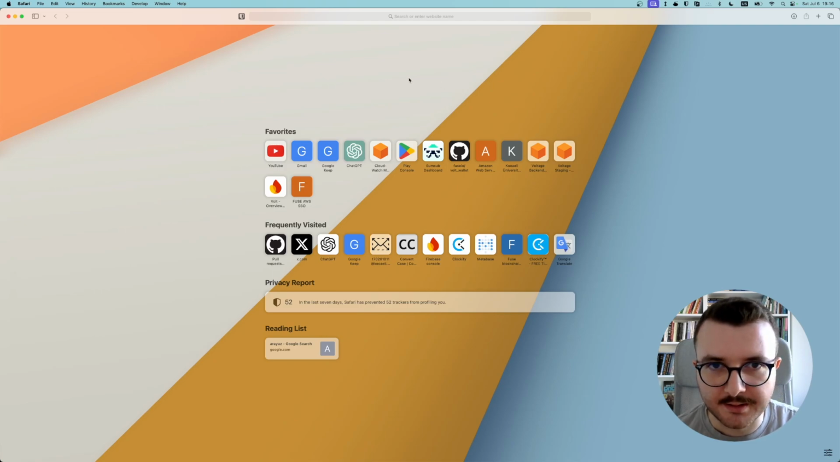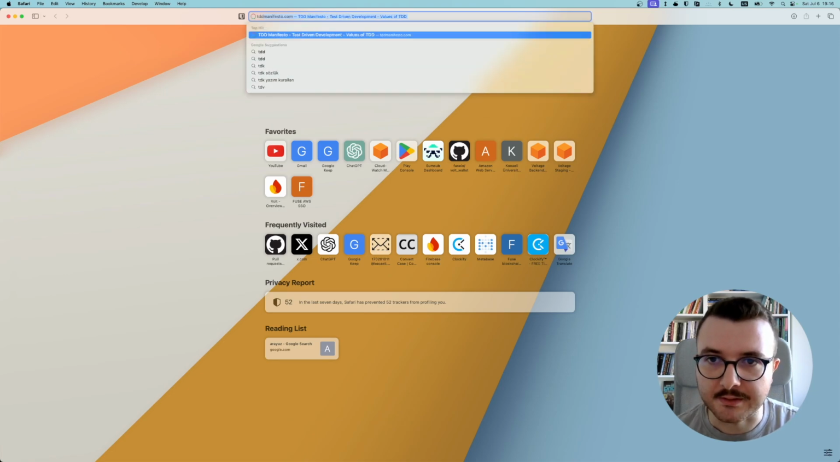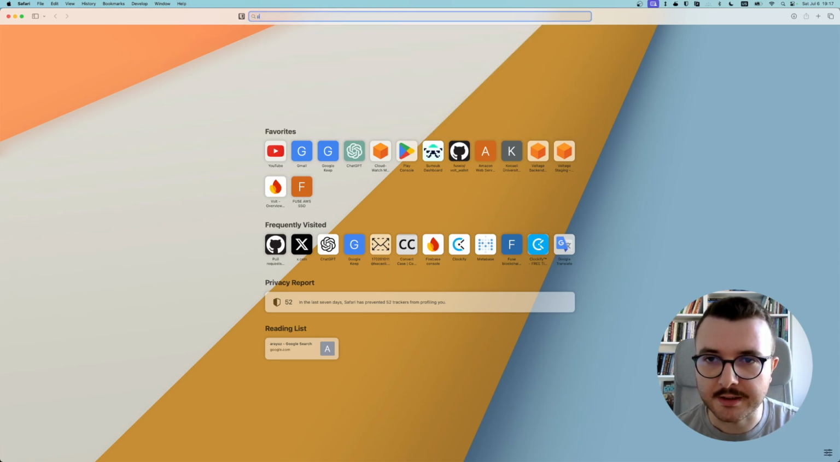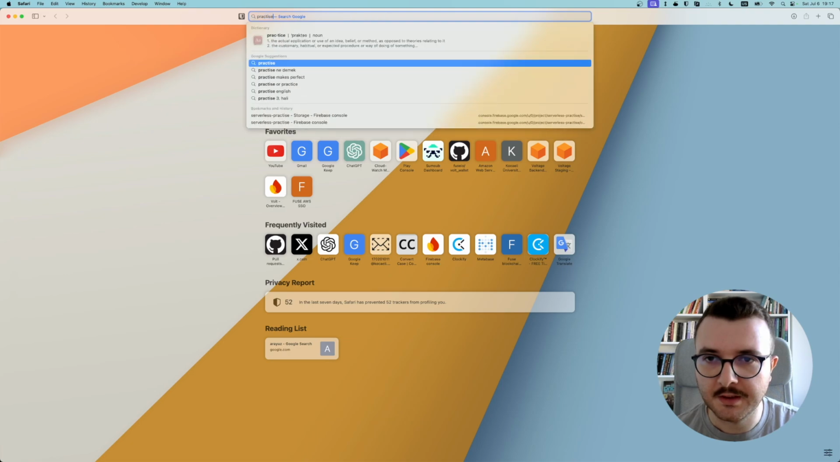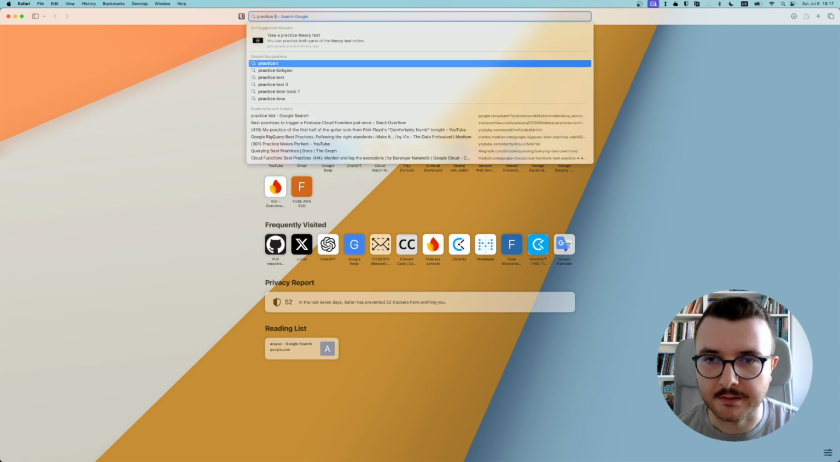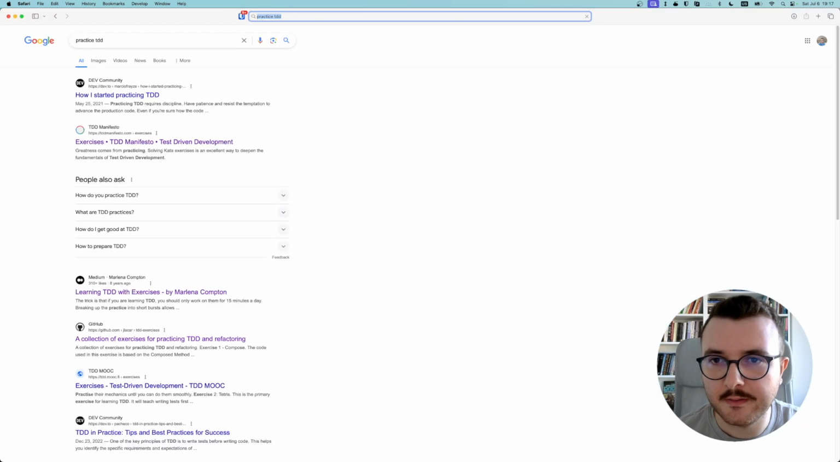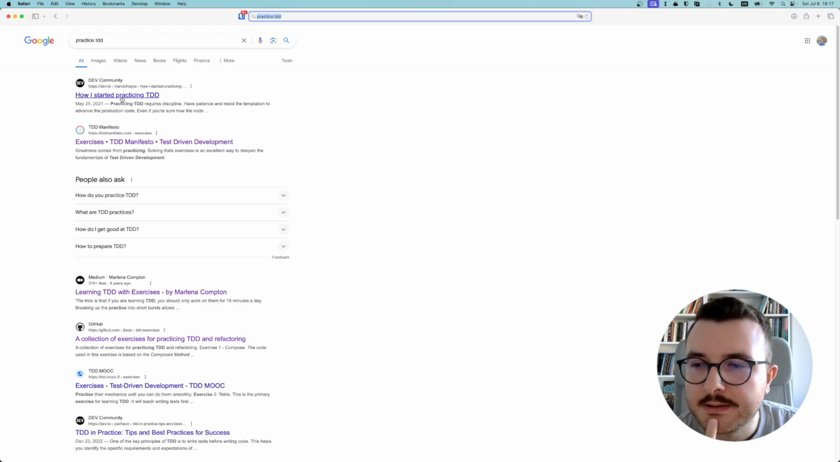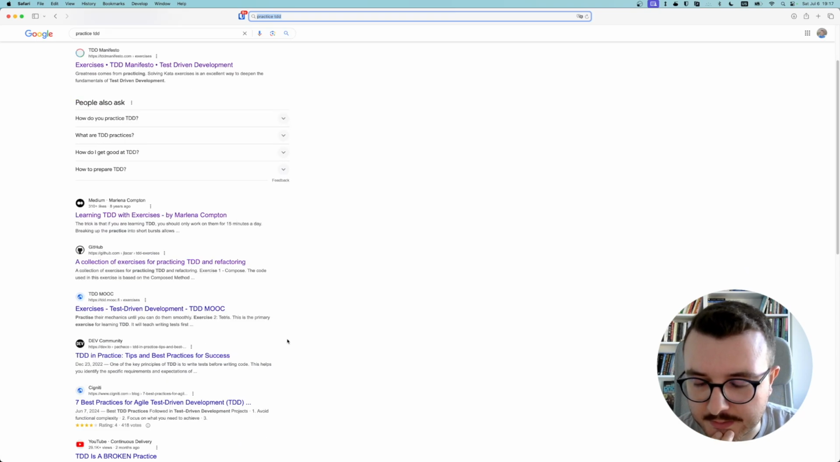To practice TDD, I just wanted to do a Google search first. Let's search for it. TDD, practice TDD. Let's see what we are presented with. Yeah, I see some articles. There's a TDD manifesto. It says exercises, and there's a Medium article. There's a GitHub repository. Okay, so